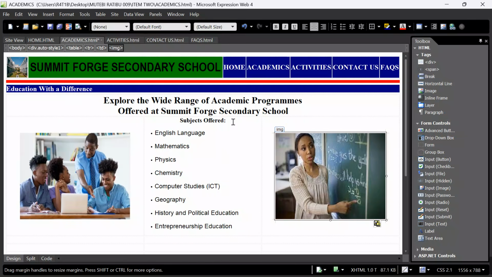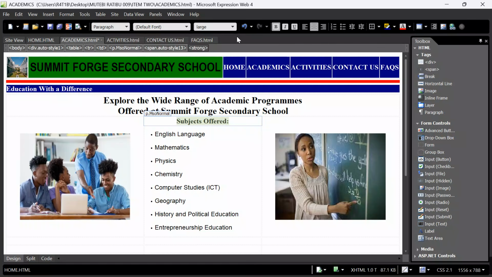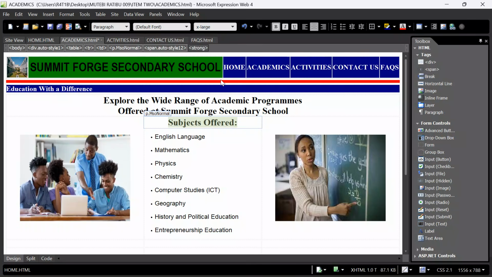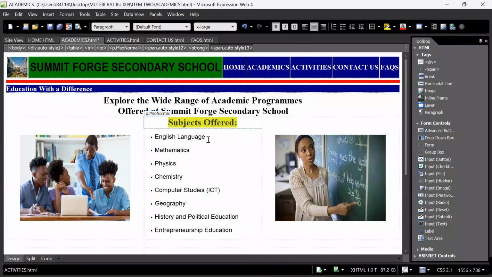Then come over here. I want to make this a bit thicker. Let me bold it. Come here around 18. Is 18 better? Let me see 24. Is 24 better? Yes, it is better. Now come over here. I want to put a clear background. Is yellow okay? Yes, yellow is okay.